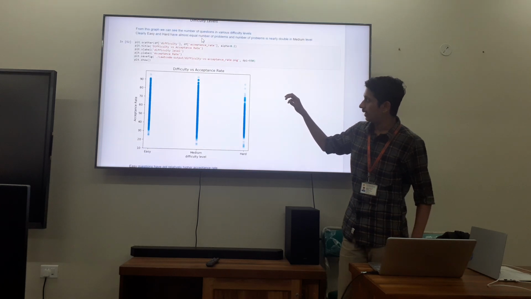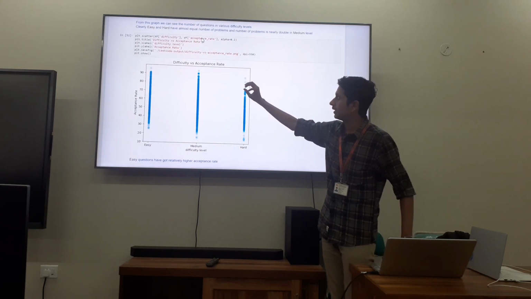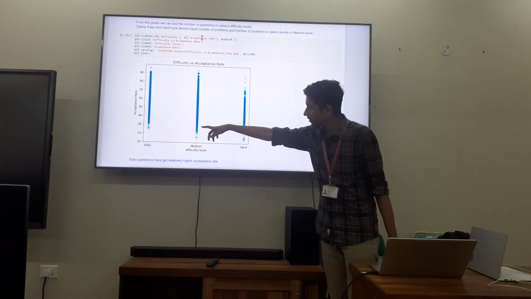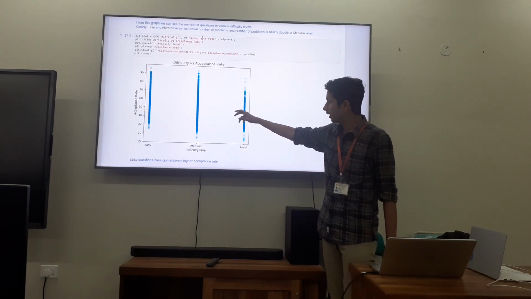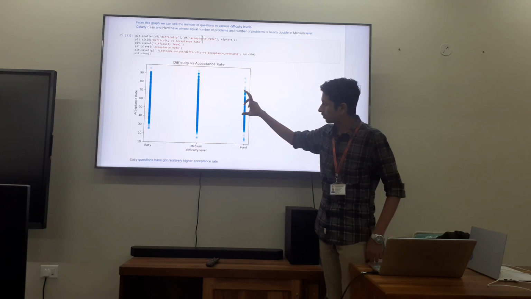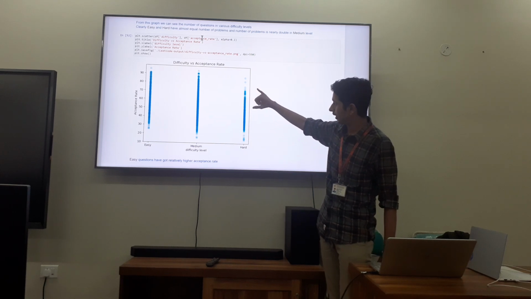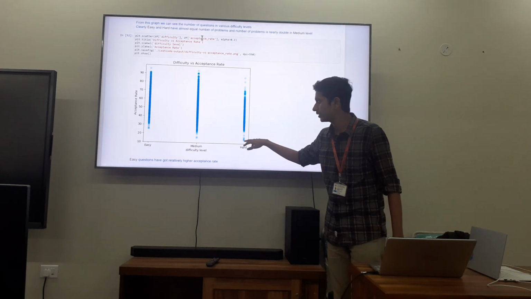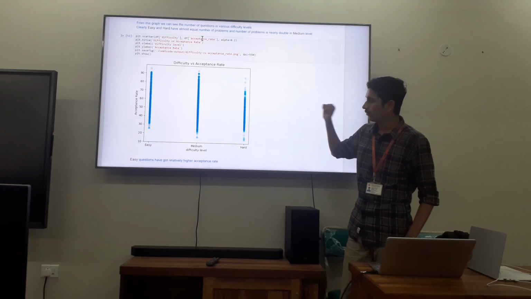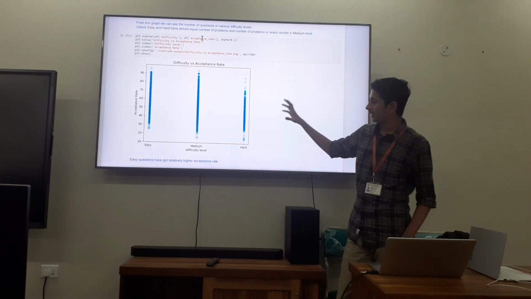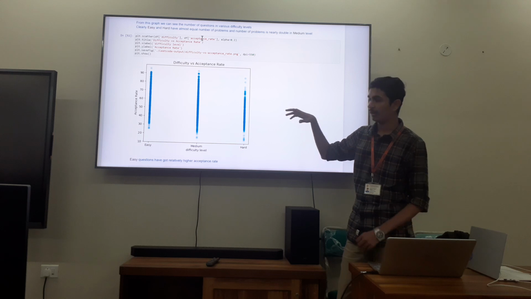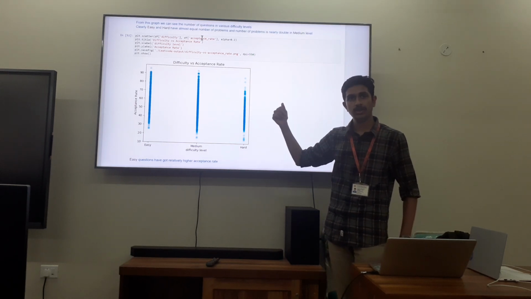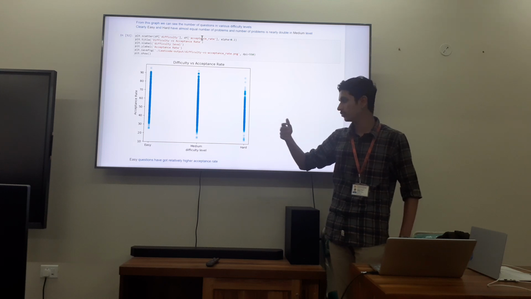Then the next thing I wanted to analyze was the difficulty versus acceptance rate. So in this, we can clearly see that the easy questions have got a higher range of acceptance rate, and the medium levels have also got a good acceptance rate, but the hard problems have got very low acceptance rate as well. 10% and 20% are also some values for the hard questions. So for a beginner, it would be easy to start with easy or medium problems and gradually increase his or her problem solving skills.